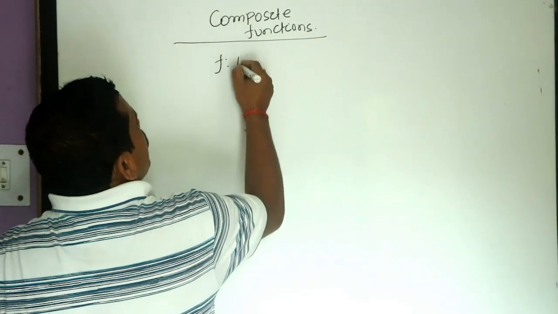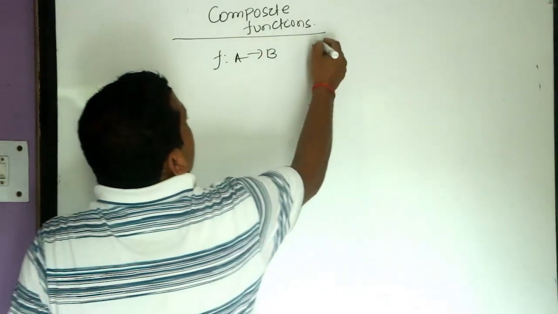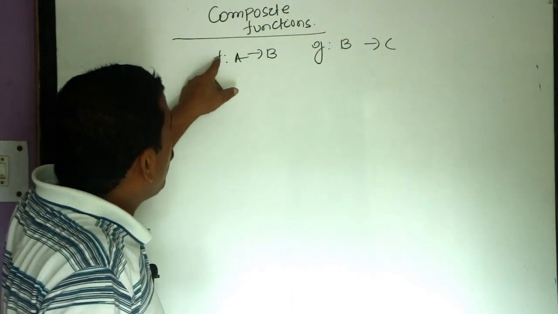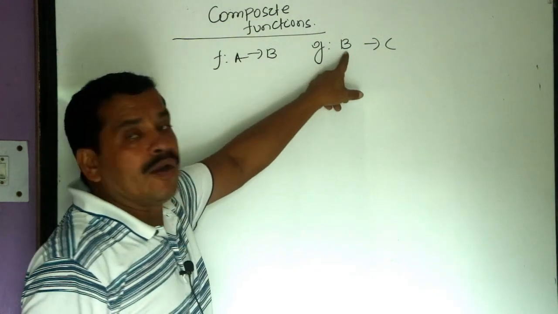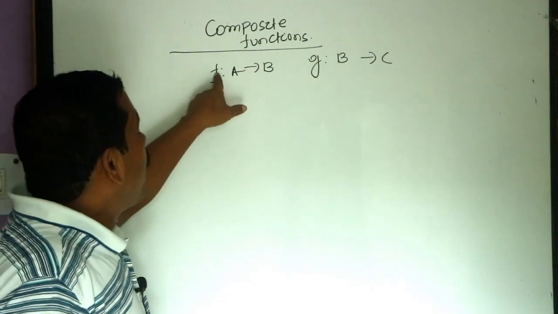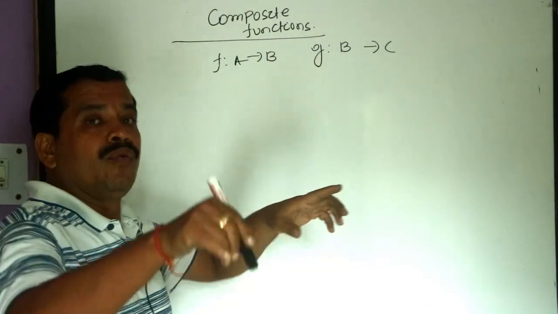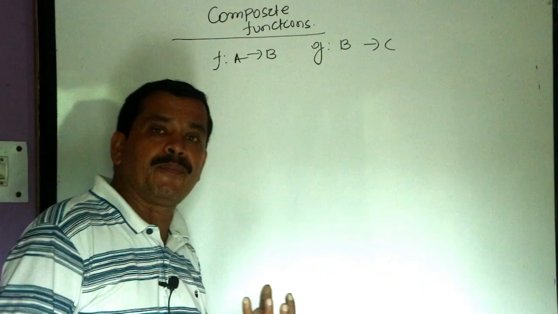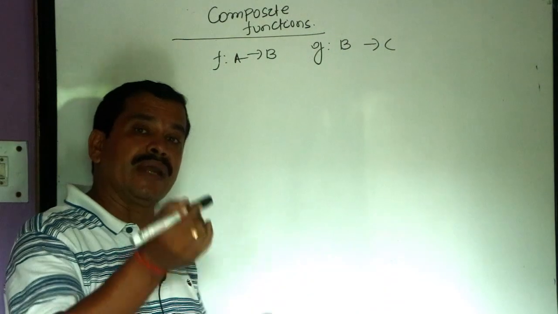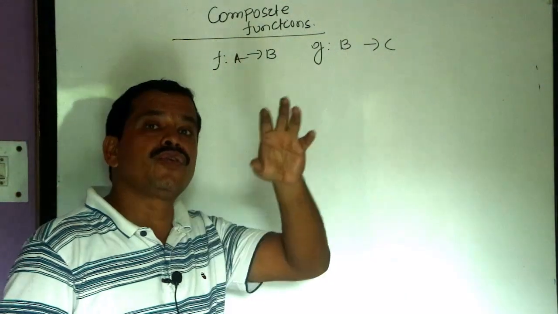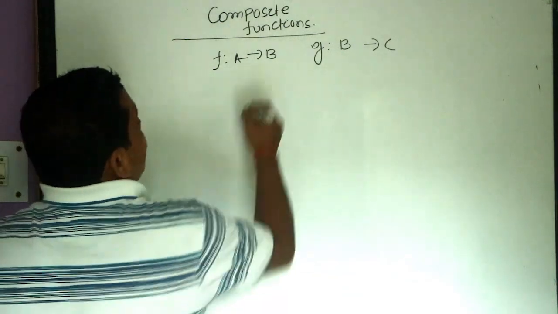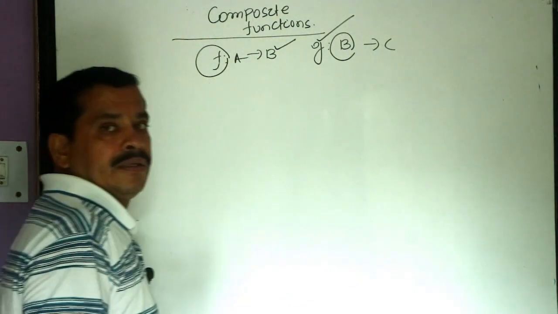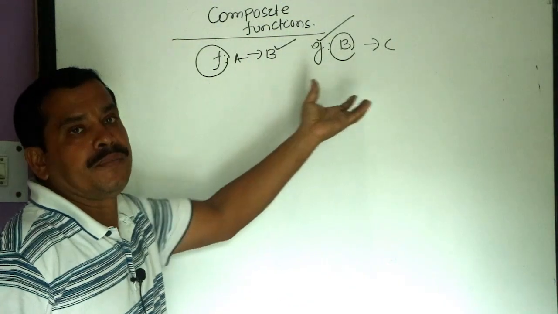Suppose f is a function from A to B and g is a function from B to C, means the codomain of one function is the domain of another function. Codomain of f is the domain of g. Then we can find the composite function. Here B is the codomain of f and B is the domain of g.